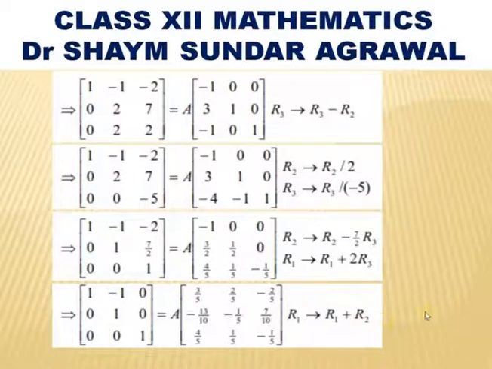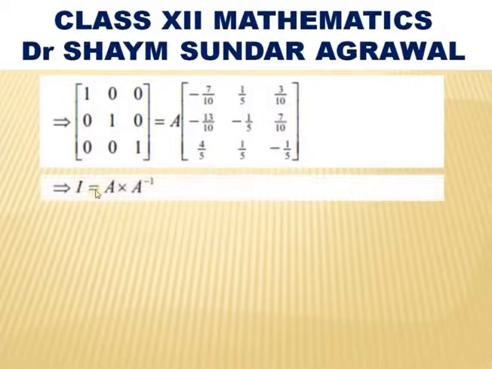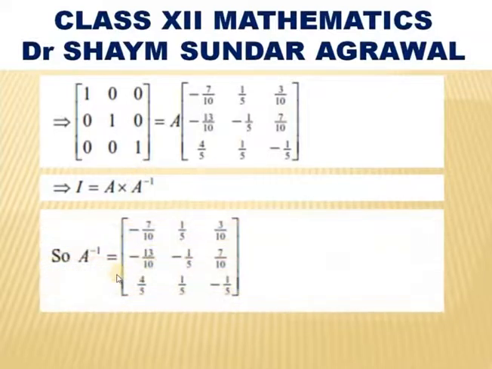So, R1 replaced by R1 plus R2, by taking this operation on both sides, we will get 1, 0, 0; 0, 1, 0; 0, 0, 1 equals A into minus 7 by 10, 1 by 5, 3 by 10; minus 13 by 10, minus 1 by 5, 7 by 10; 4 by 5, 1 by 5, and minus 1 by 5. That is, I equals, left hand side 1, 0, 0; 0, 1, 0; 0, 0, 1 is the identity matrix.